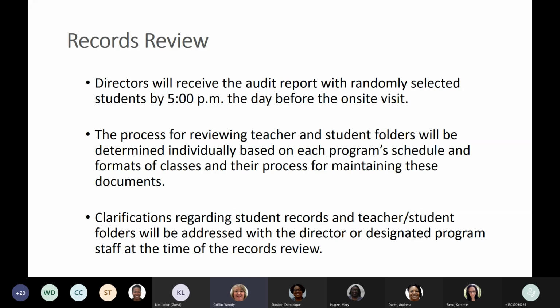Once we get there, the process is a little bit different. Sometimes it's more time efficient to look at student records when they're maybe not in the class, and so we might do that first. What we do first, second, and third may depend on your class schedules and your particular program. Not to mention that sometimes some of you even have multiple sites. We may ask that you collect those records and bring them to one site as opposed to us going out to those individual sites. And any clarifications that you'll need, we will address those while we're there and figure it out while we're doing the records review on site.